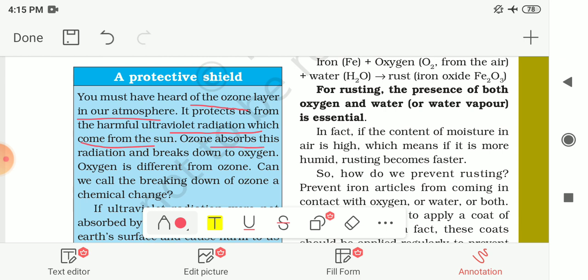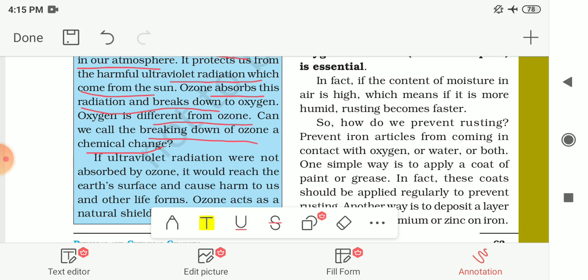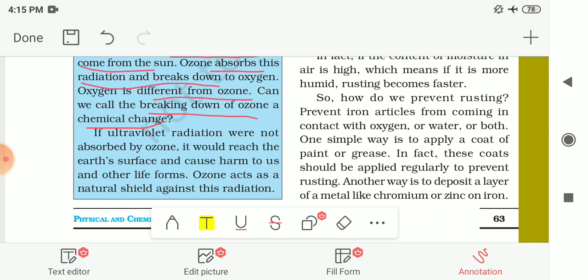Ozone absorbs this radiation and breaks down to oxygen. So in this change the ozone converts into oxygen by absorbing the radiation. Oxygen is a different form from ozone. So can we call the breaking down of ozone a chemical change? Yes, here we are getting oxygen, which is a new substance. So this process is also a chemical change.